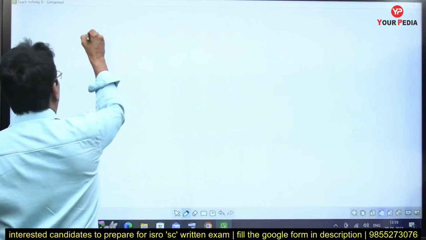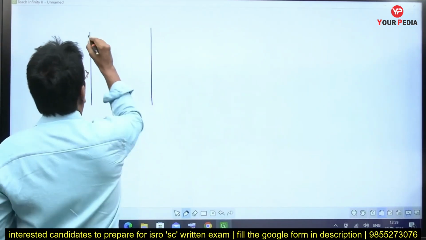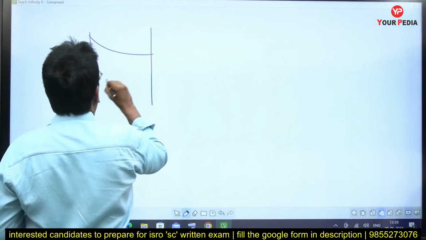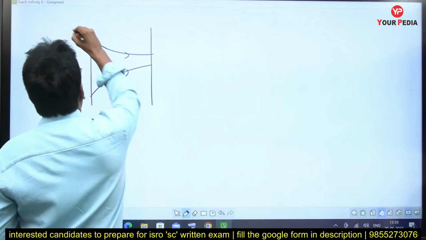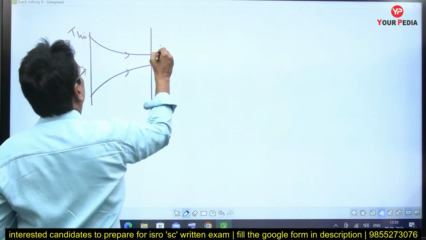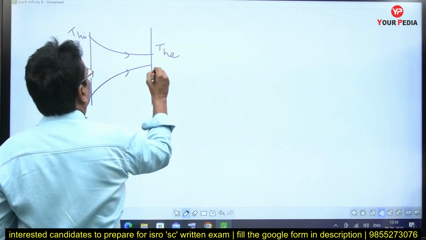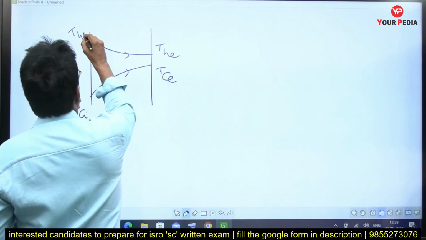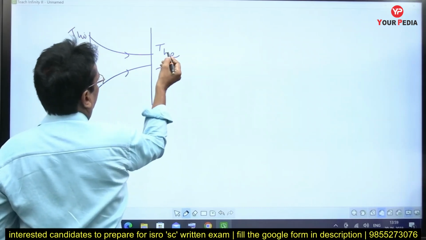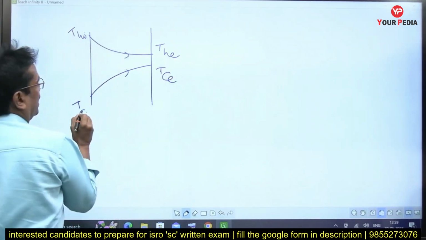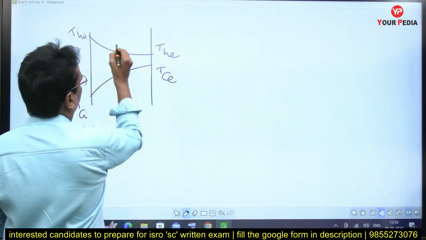For any given inlet and exit temperatures, the temperature profiles go like this: THI, THE, with standard notation. What is the standard notation? THI means hot fluid inlet temperature, THE means hot fluid exit, TCI is the cold fluid inlet, TCE is the cold fluid exit.